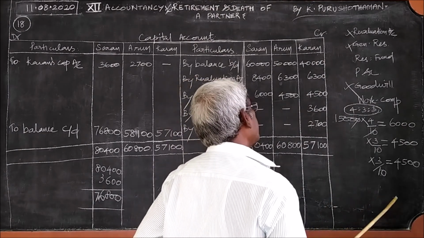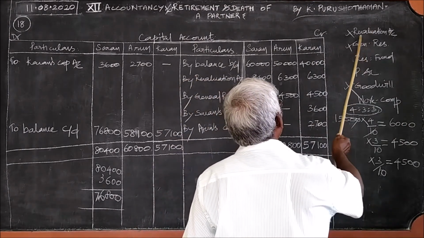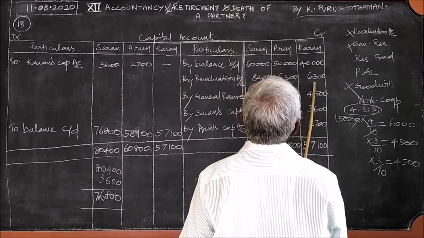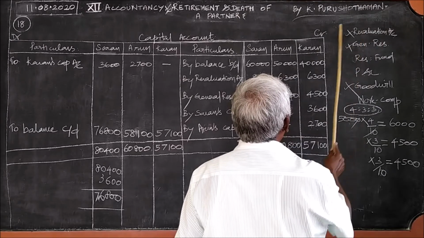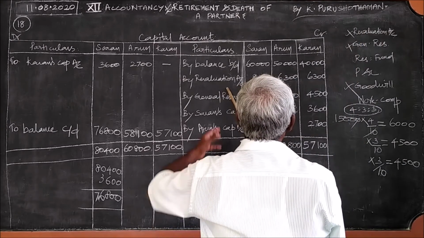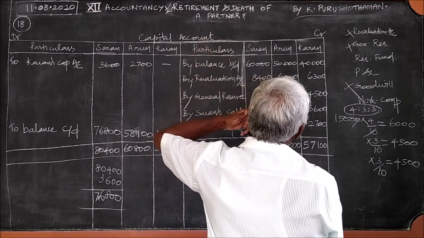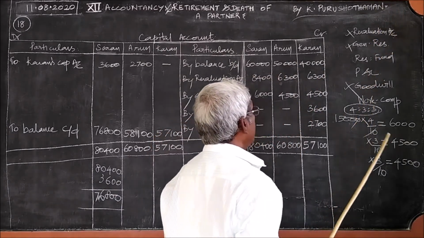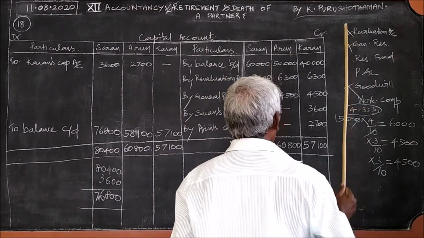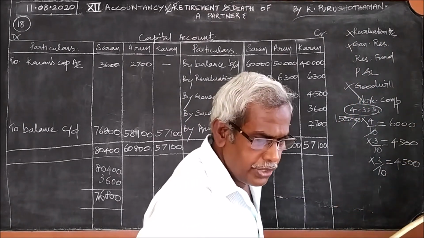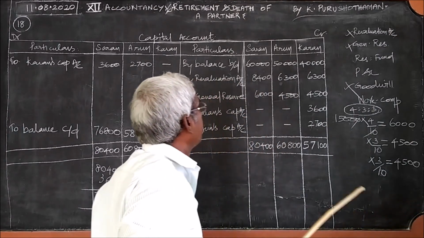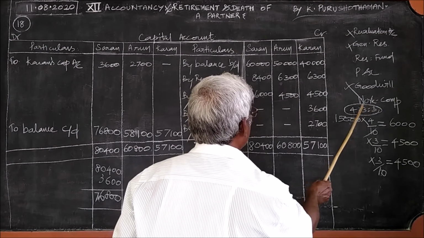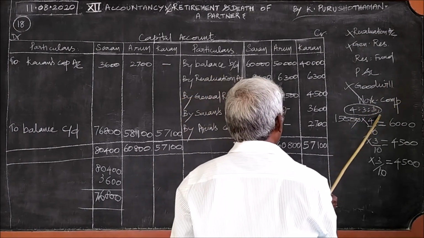Out of these six, in this problem, the revaluation problem is there. Revaluation profit is divided already under revaluation account like this: 8,400, 6,300, 6,300. We have written. And this is over. Then next one given in the problem is general reserve rupees 15,000. And that 15,000 should be divided among the partners in the ratio 4:3:3.